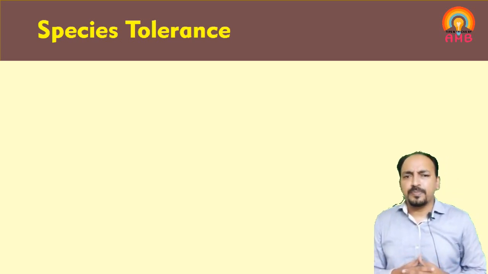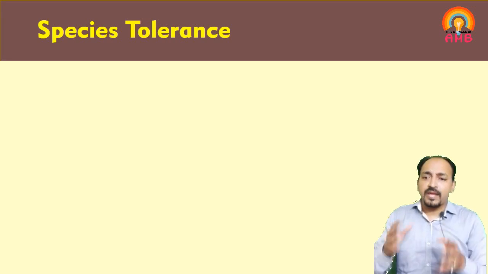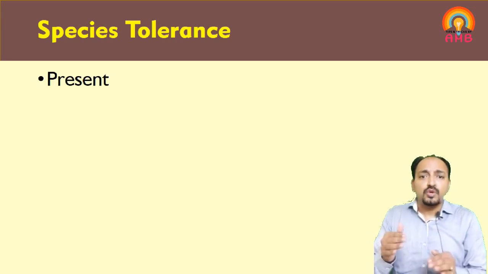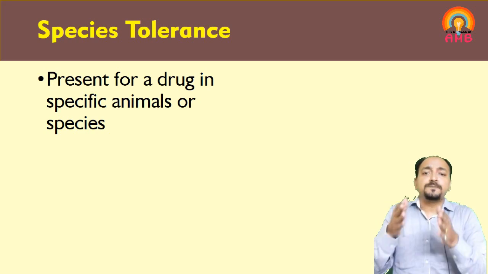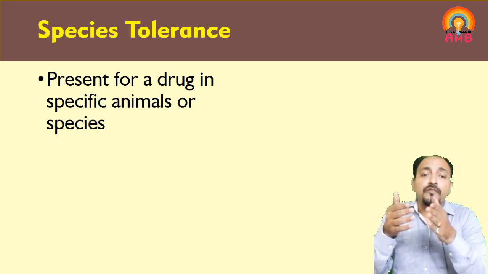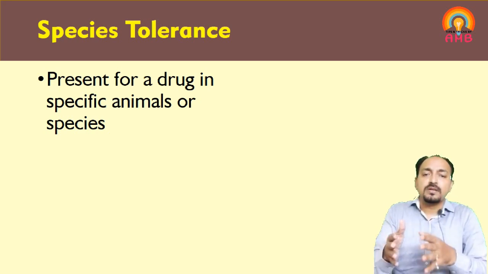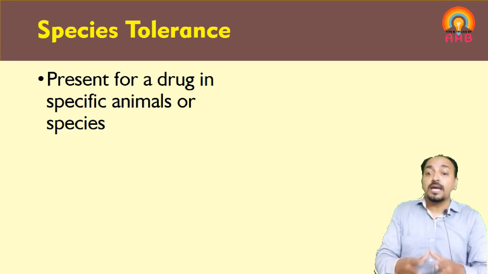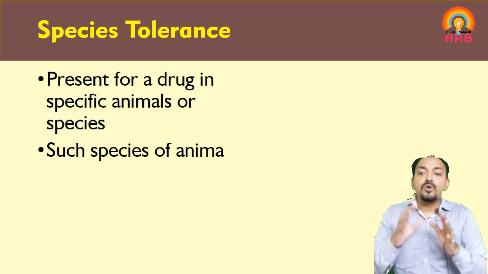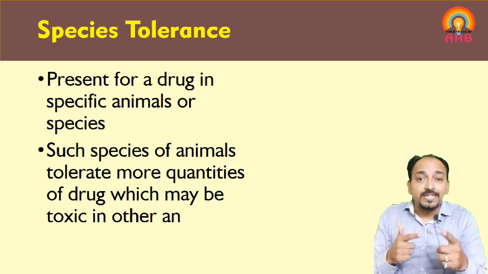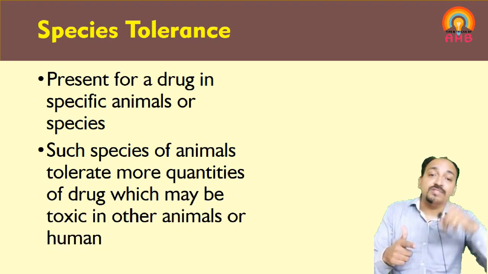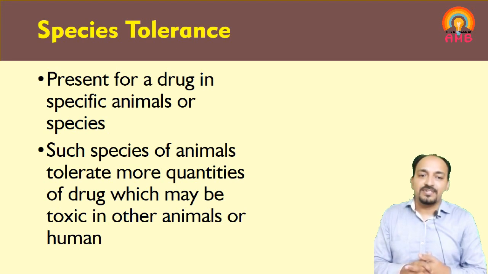So what is species tolerance? As the name indicates, here tolerance is present for a specific drug in specific species of animals from birth. Such species of animals can tolerate larger quantities of a drug which may be toxic to human beings or other species of animals. Understood?